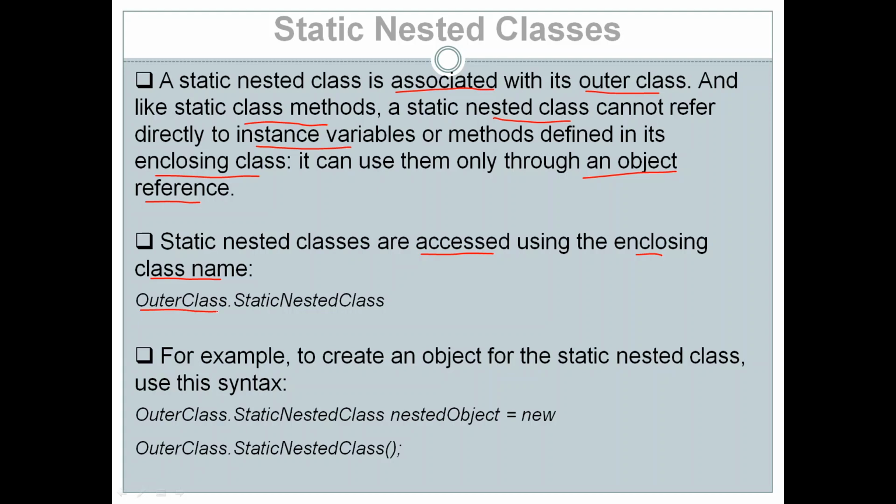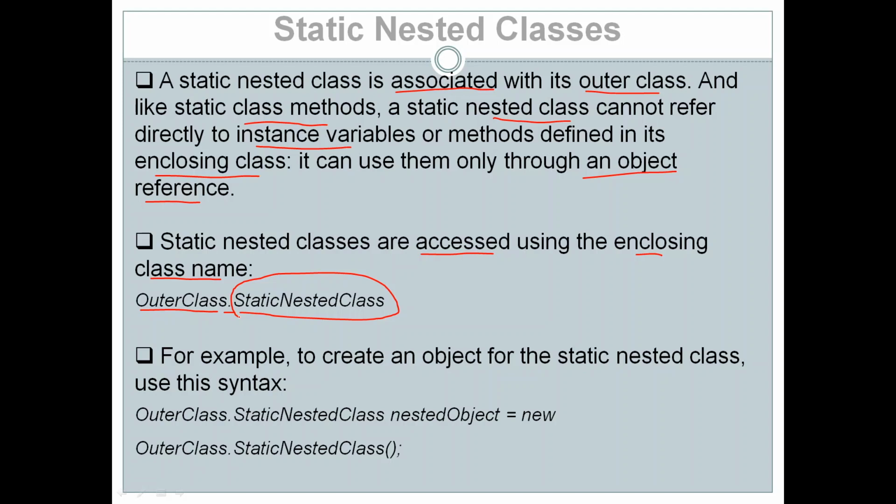So in our example, the name of the outer class itself is OuterClass. So OuterClass dot the static nested class name. This is how we can access the static nested class: by using the name of the outer class, then a dot, and the name of the static nested class.